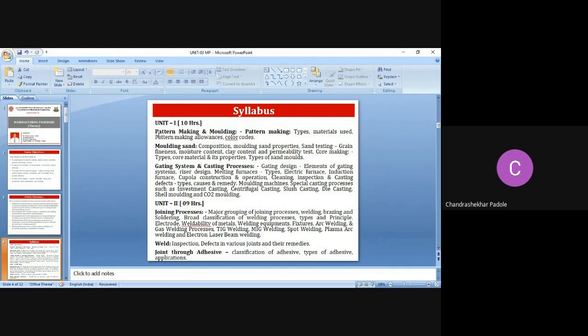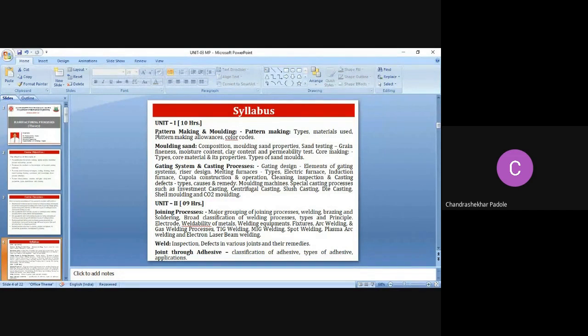Again, how the core is made, what are the types, core material and its property, types of the sand mold. Then we have to study the gating system, what you have asked right now, gating system and casting process, right? So how the gating system is designed, what are the elements of the gating system, riser design, melting furnaces, and then in melting furnaces, what are the types of melting furnaces? In this, we have to study the electric furnaces, induction furnace, cupola construction and operation.